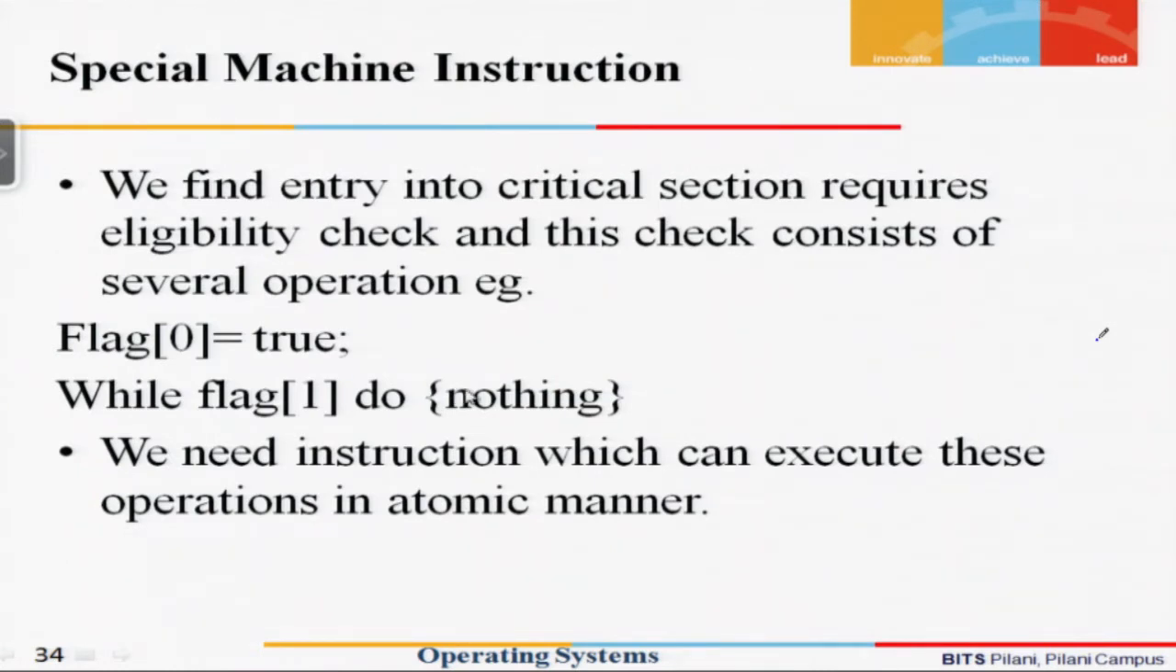So it was thought that if we have an instruction which can set and check the flag in an atomic manner, then the problem of mutual exclusion can be resolved. We will try to see what it means to execute something in an atomic manner, and how it helps in solving the problem of mutual exclusion.